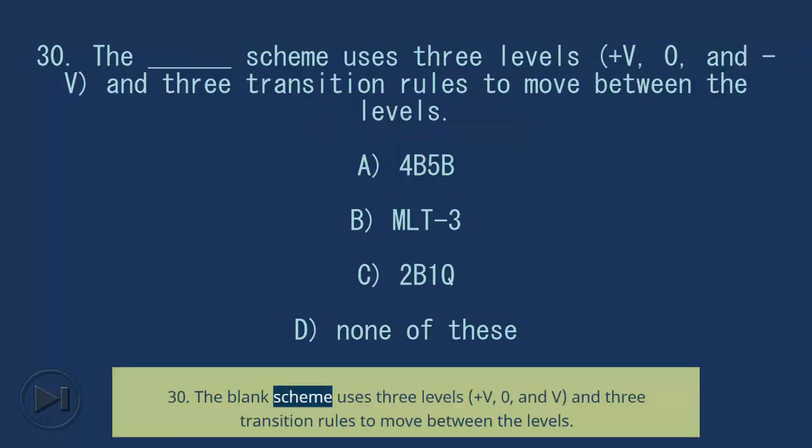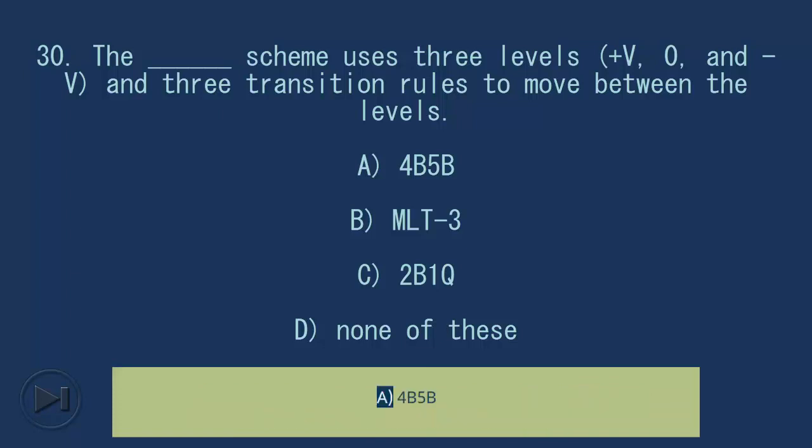30. The blank scheme uses 3 levels, +V, 0, and -V, and 3 transition rules to move between the levels. A. 4B5B. B. MLT3. C. 2B1Q. D. None of these. Answer: B. MLT3.